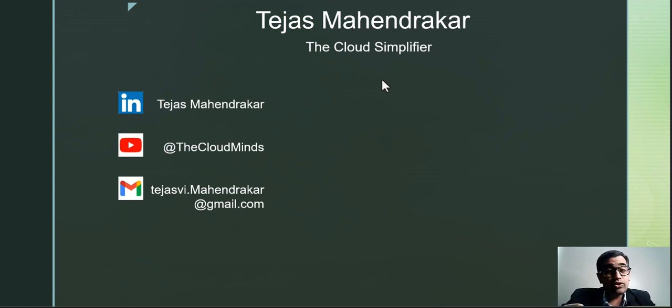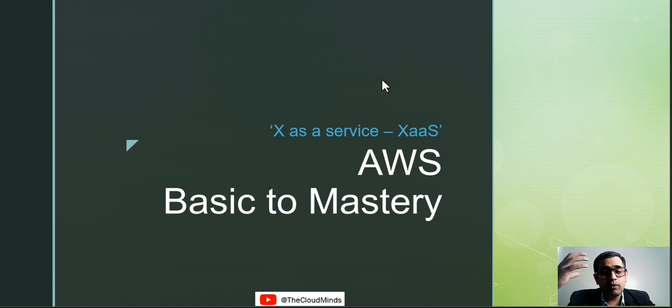And the topic that we are going to study and understand today is called XaaS. It might sound confusing, but it means anything as a service. Now, initially, when I got into this AWS realm to understand and provide solutions to our project, it was very difficult for me to understand how this cloud technology actually works. Well, basically, cloud technology actually works as a service.